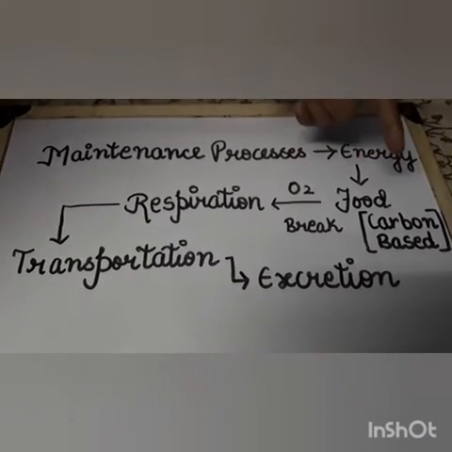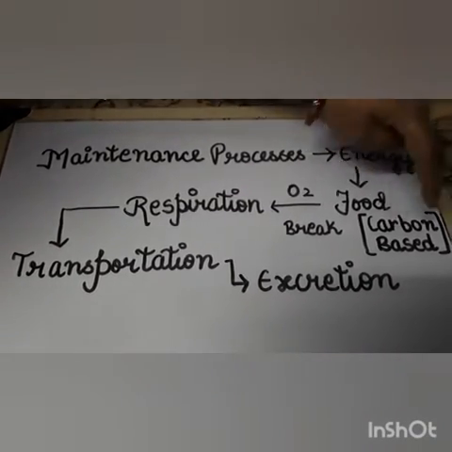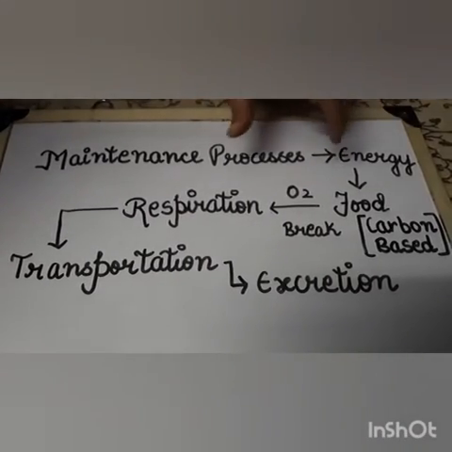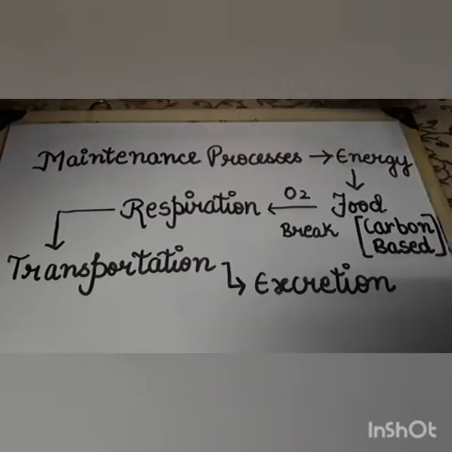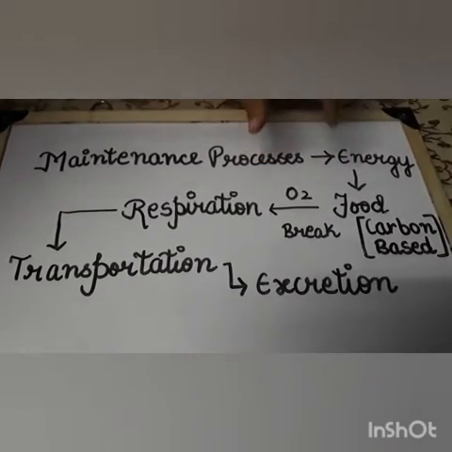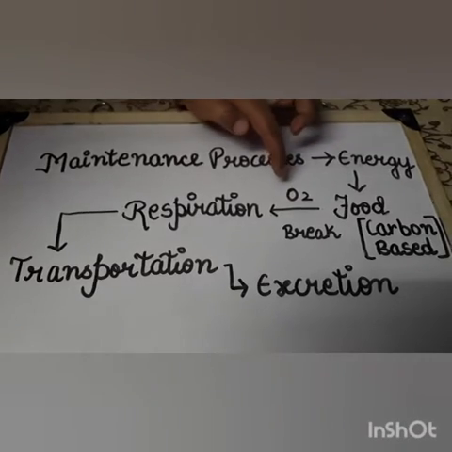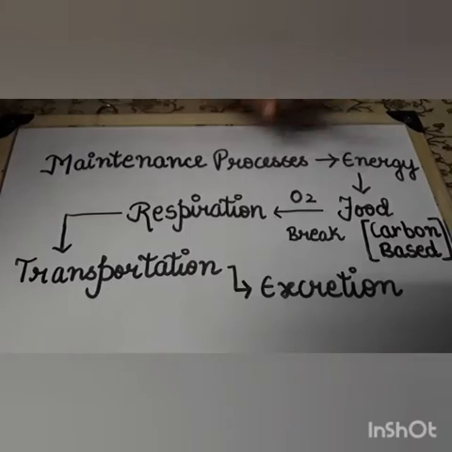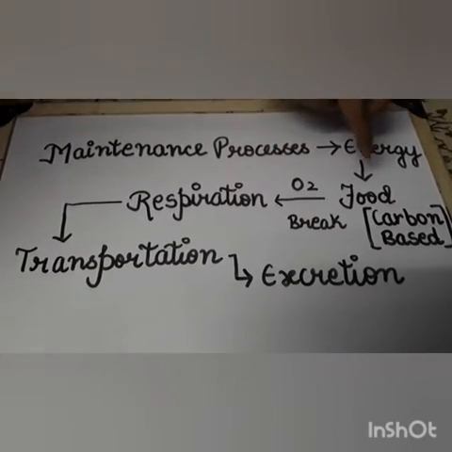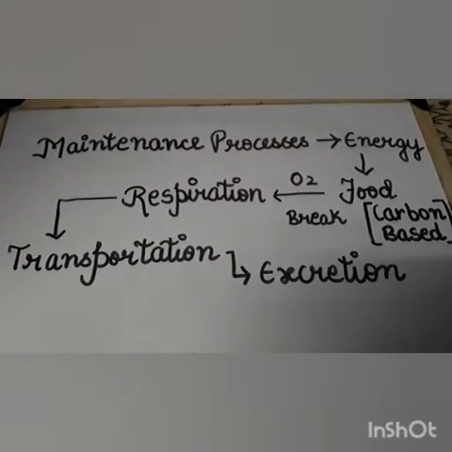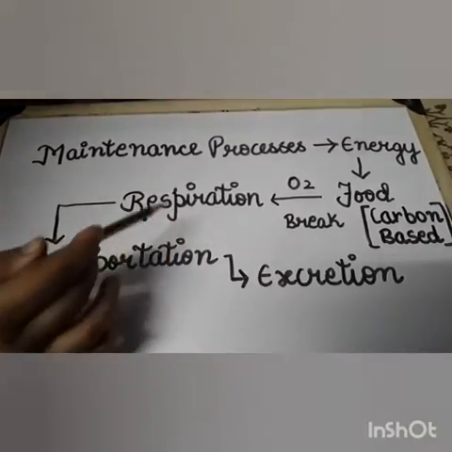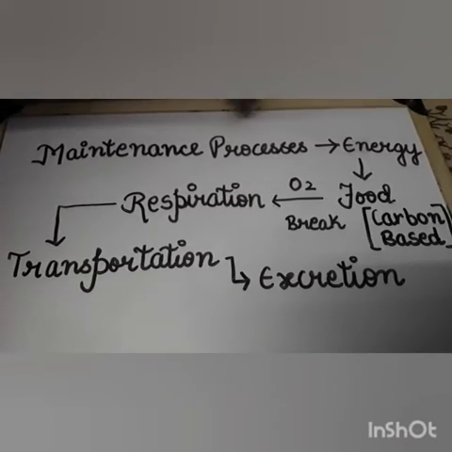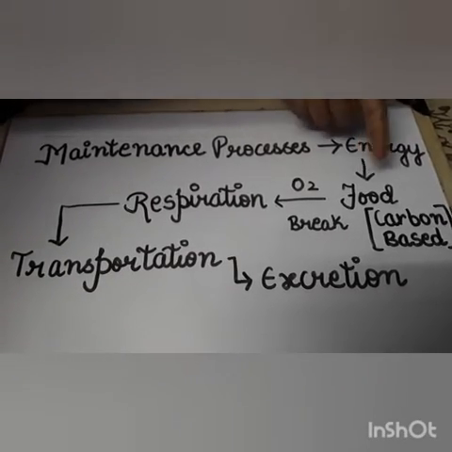Most of the food sources are carbon based, and in most organisms this food gets broken down in the presence of oxygen. I've said most of the organisms, not all. This process is called respiration.